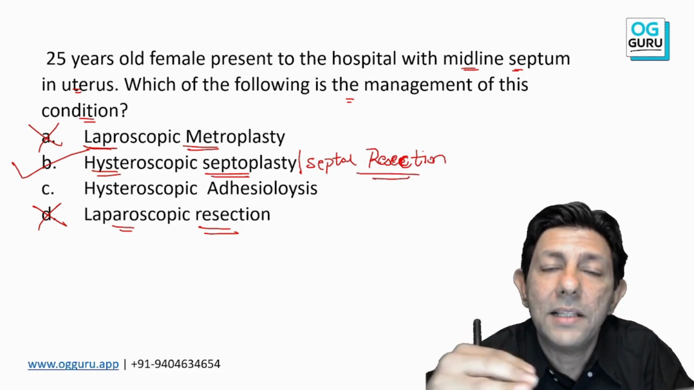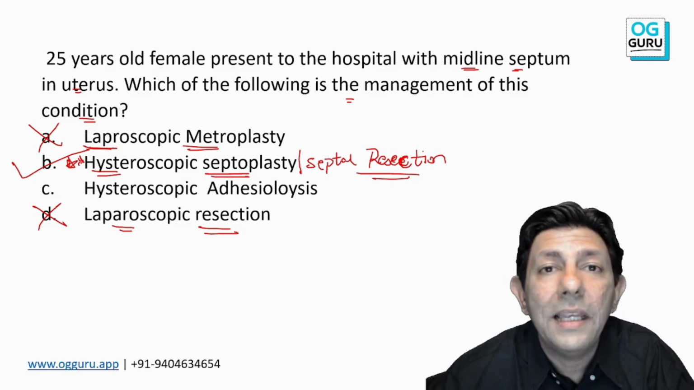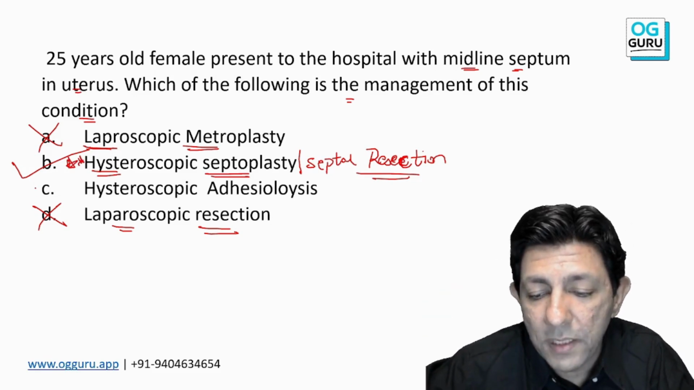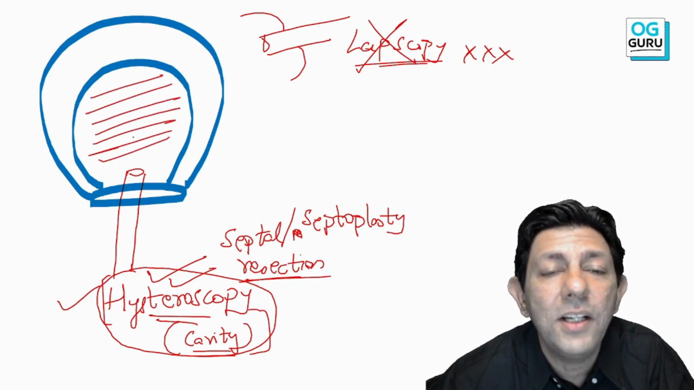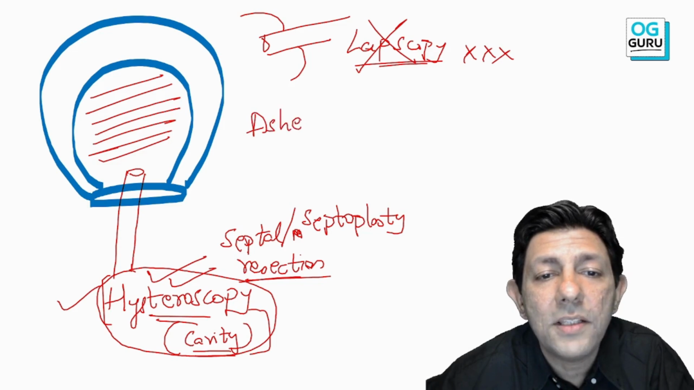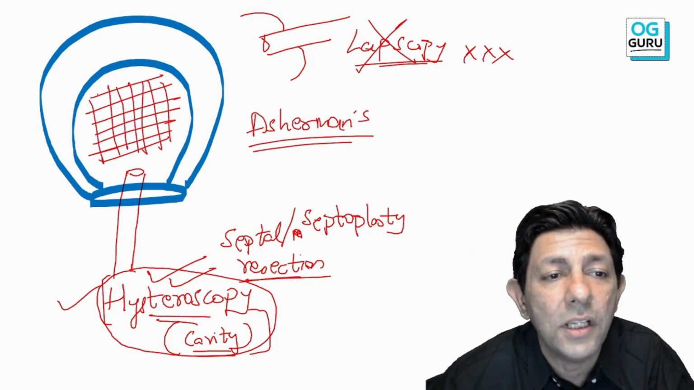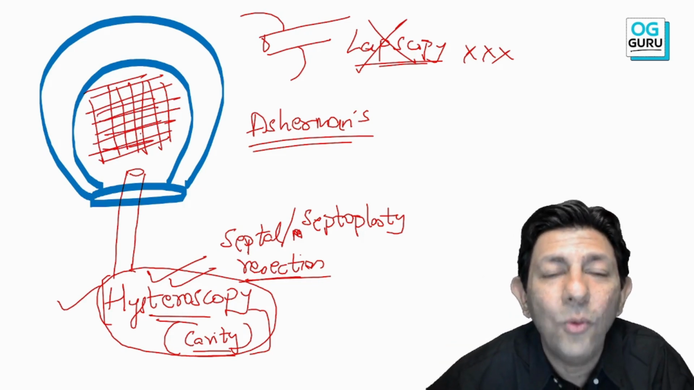So the student knows yes, there is a septum so septum resection, but how to do it? Through hysteroscopy. Similarly, can anybody tell me what is this option C? Sir, suppose I tell all the students that sir, there is Asherman syndrome. Now what is Asherman syndrome? Sir, Asherman syndrome is intrauterine adhesions within the uterine cavity. What will I do? Yes, sir.